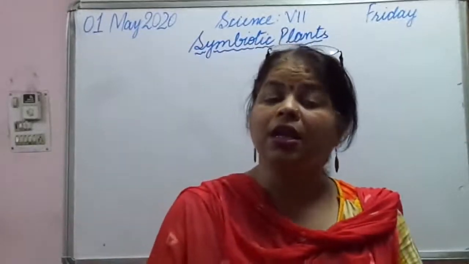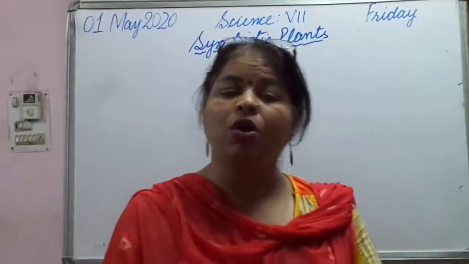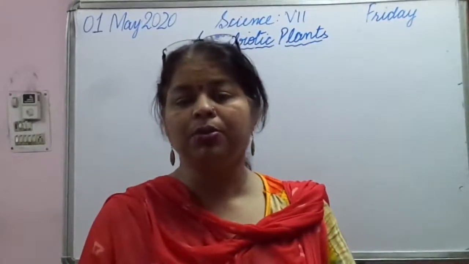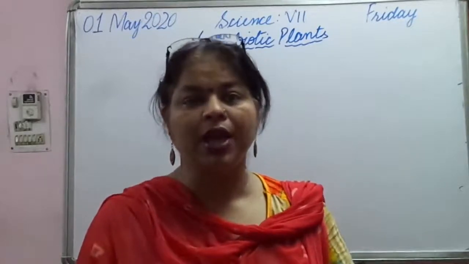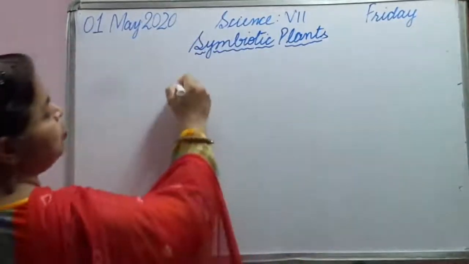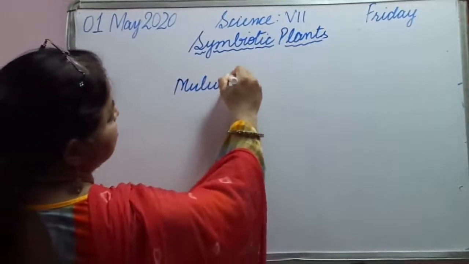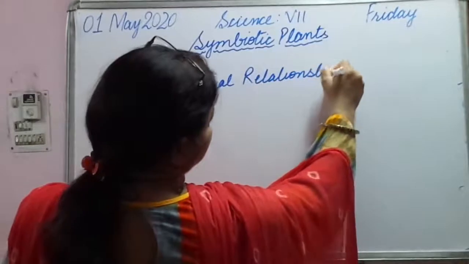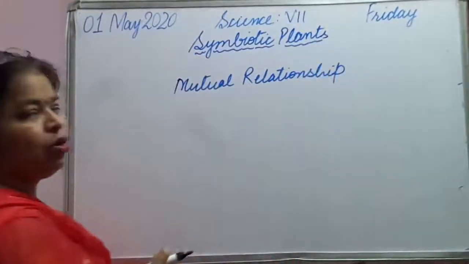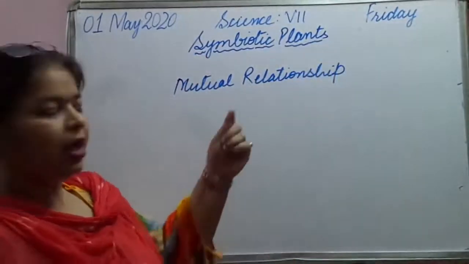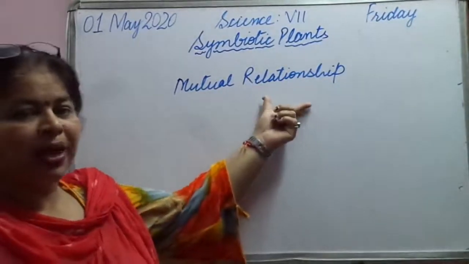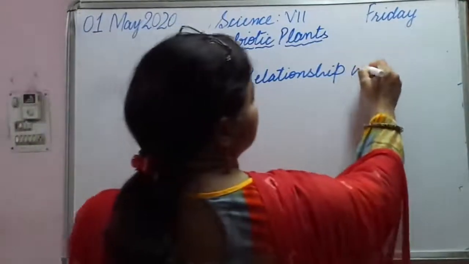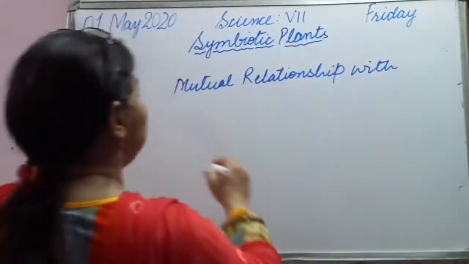See, these are the plants which live in a mutual relationship with other organisms. Okay, I am saying the word is mutual relationship. Means they are going to benefit each other.